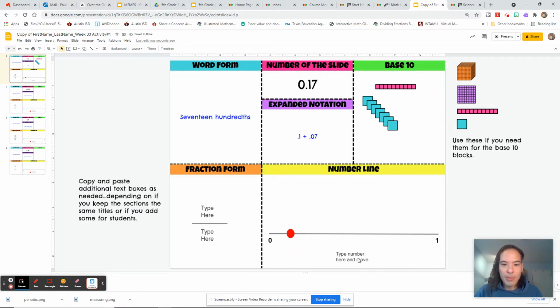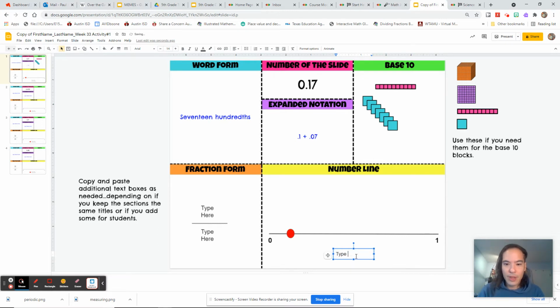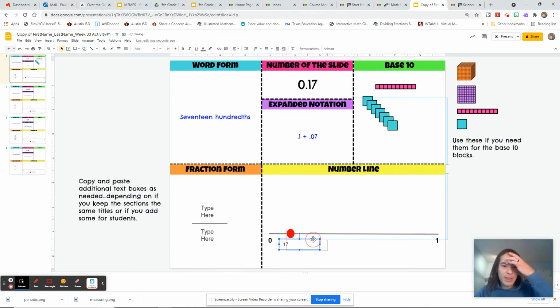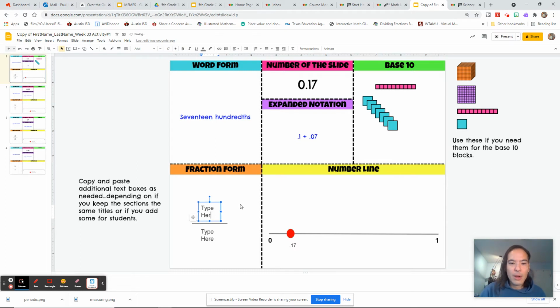Type number here and move. Oh, I see. So we're going to write 17/100ths. There we go. Okay, we'll take 17/100ths and we'll label it. So it's about right there. If there is 0, there's about 1, 2, 3, 4, 5, 6, 7, 8, 9, 10 tenths. So 17/100ths should be right there.